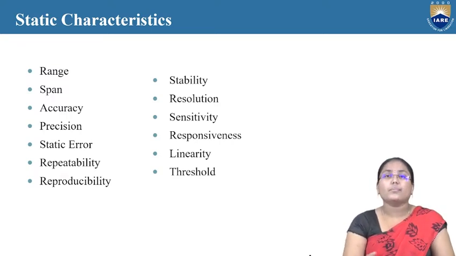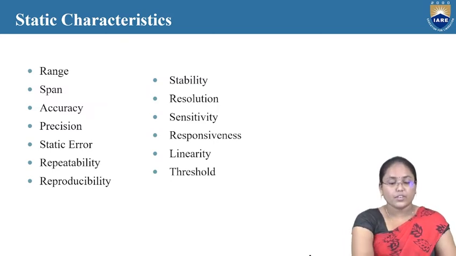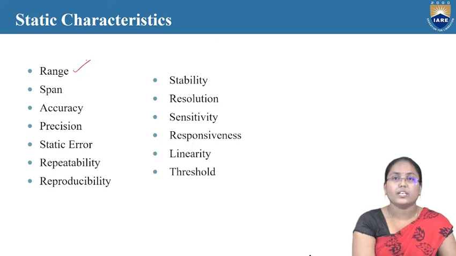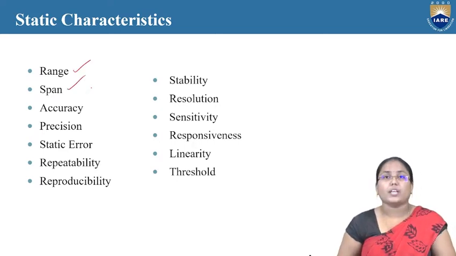That can be decided by finding and looking at the static characteristics. We have a wide range of static characteristics which we have started looking into. The first one is range, which we discussed yesterday, and span is also completed. Now we are looking at the accuracy parameter, a static characteristic.